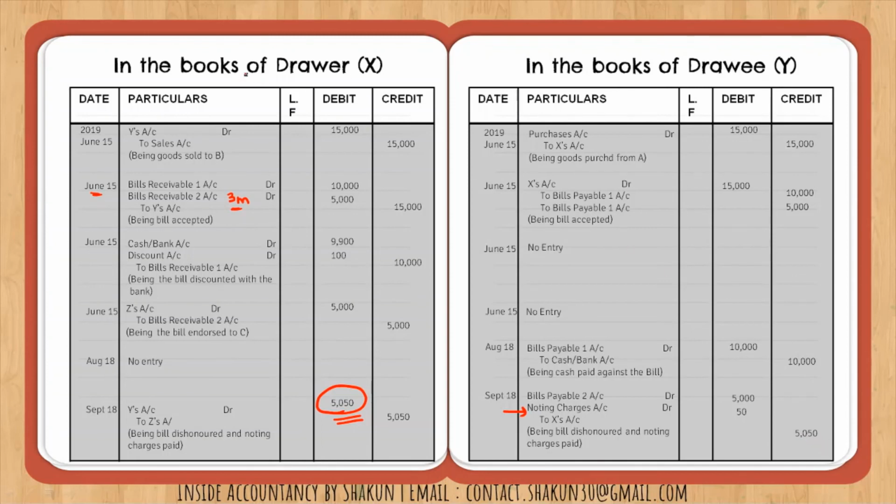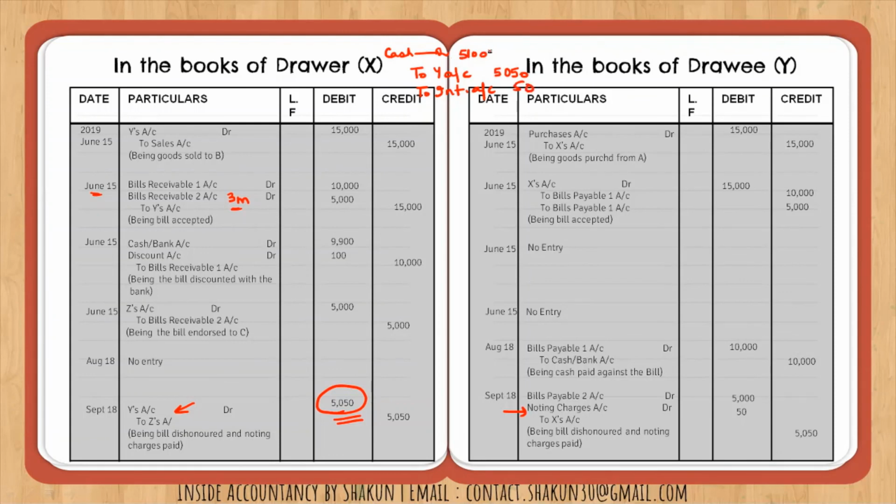Now in the last transaction, it was written that Y cleared his account by paying 5100 along with 50 for interest. So I'm going to pass this entry somewhere here. So he has cleared his account, therefore cash account will be debited, right? Then we will credit Y's account because Y is making the payment, he's the giver. Earlier we had debited Y's account because he was our debtor. Now we'll credit him. We had debited him with 5050, so credit is 5050, but he is making a payment of 5100 to you. So 50 rupees is for the interest, which is an income for you. So 50. This will be the last entry.